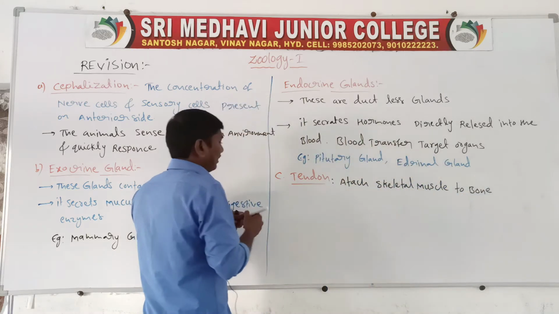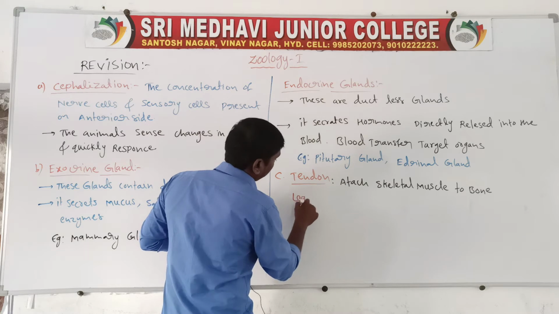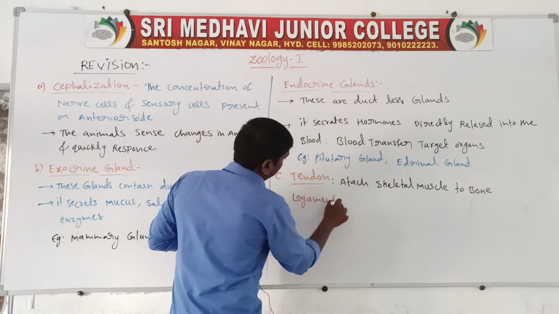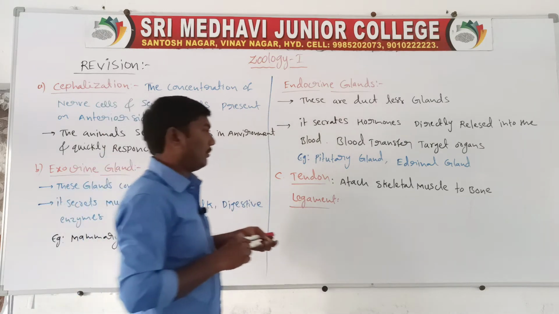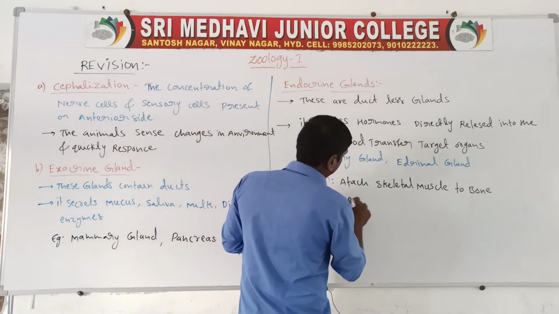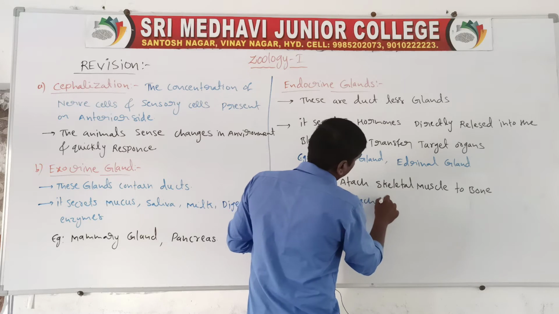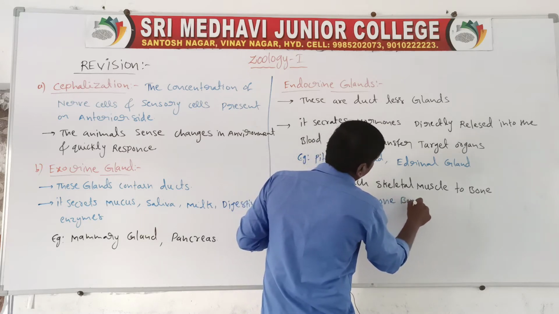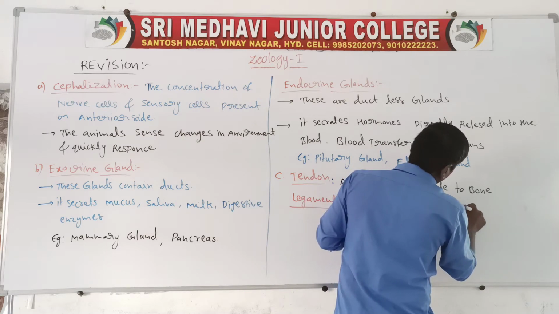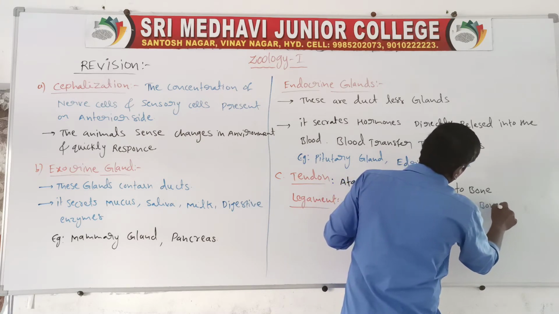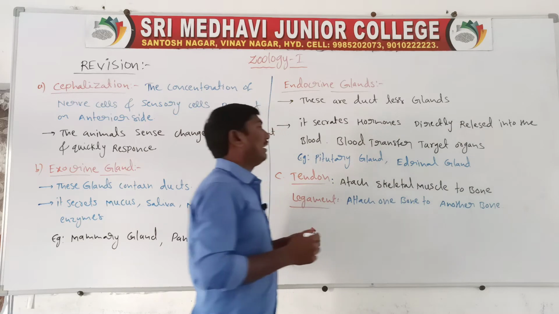Next one, ligament attaches one bone to another bone. So these are the tendon and ligament.